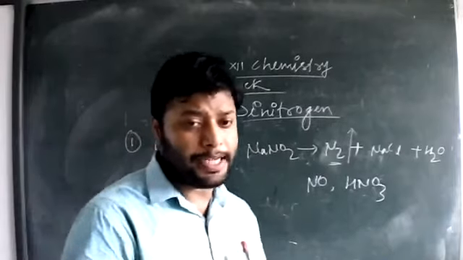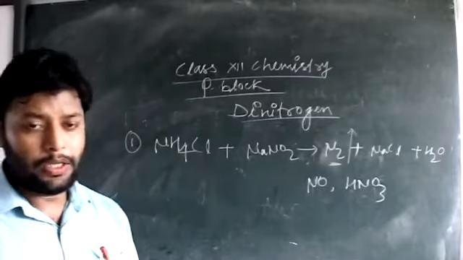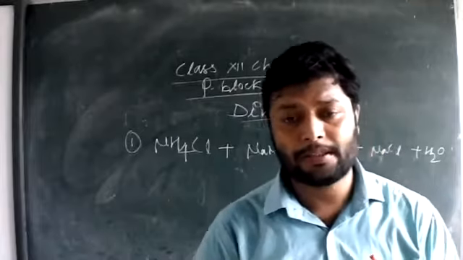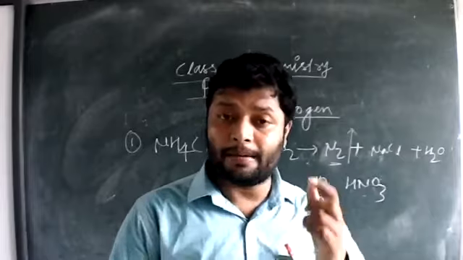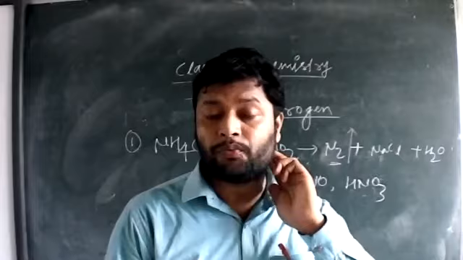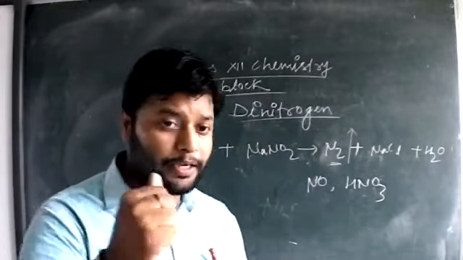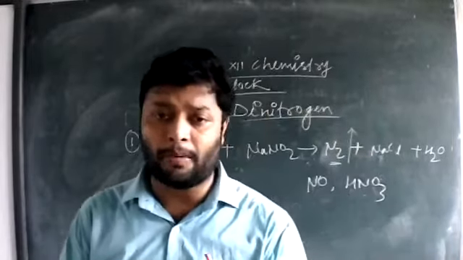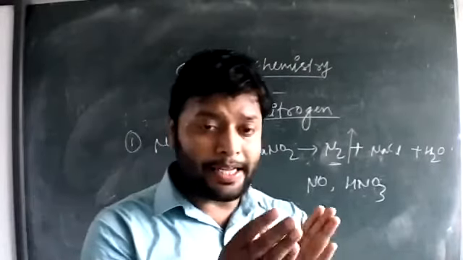We can prepare the same nitrogen gas by some decomposition reactions, like decomposition of dichromates: ammonium dichromate, potassium dichromate, sodium dichromate. But let's see, ammonium dichromate can be thermally decomposed to form nitrogen gas along with chromic oxide. So I think you can write that reaction on your own. The simple thermal decomposition of ammonium dichromate gives you nitrogen gas. But the reaction which is really important